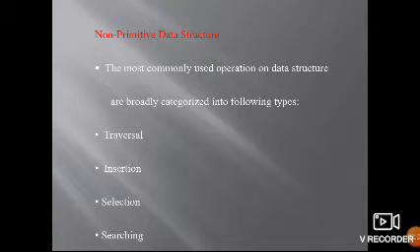Selection: you can select a number of elements, or one item, from the list. Insertion: if you want to add a new element to the existing list of elements, that is insertion. Traversal is visiting or identifying all the elements in the given list exactly once. These are the operations that can be done.